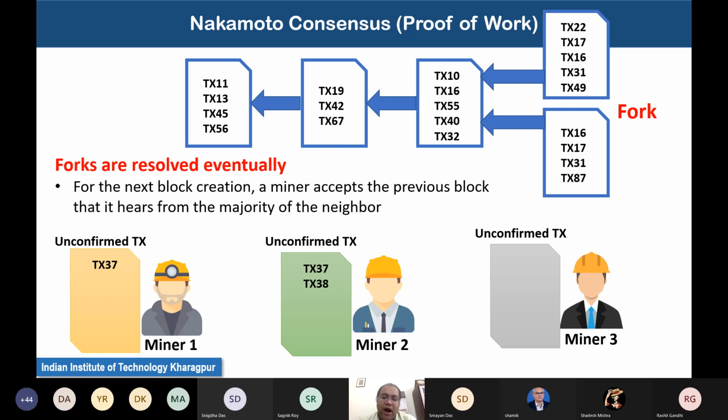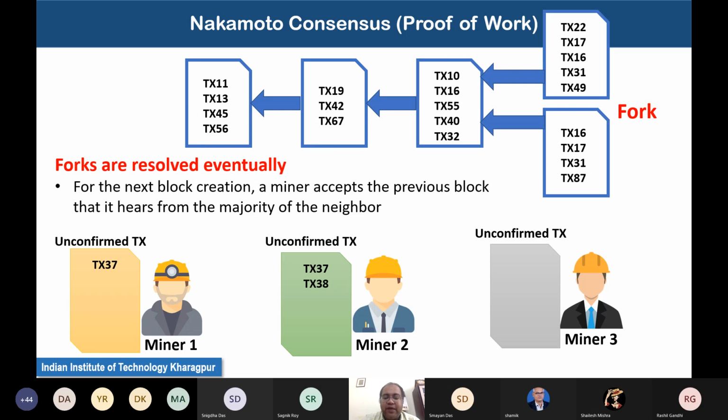Now, one particular argument that the blockchain miners, or every node in the blockchain, satisfy is that whenever they hear more than one block from their neighbors, they will accept the block that they hear from the majority of the neighbors. So, for example, I have heard both of these blocks from my neighbors, but I am connected to say 10 neighbors. Out of those 10 neighbors, 6 or 7 of them have proposed one block, and 3 or 4 of them have proposed a different block.